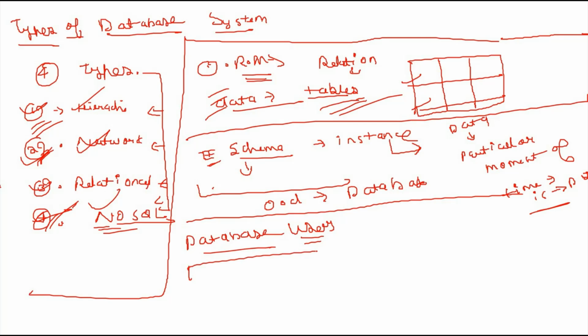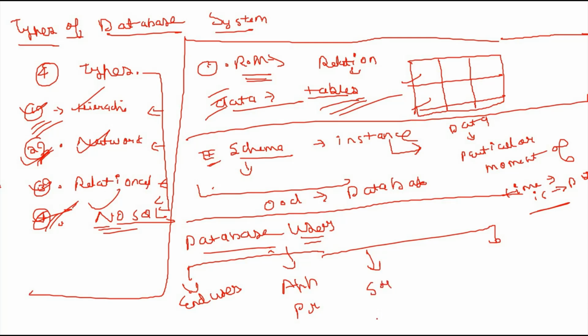The first is the end user, like us, then the application programmer, systems analyst, and database administrator, the DBA.